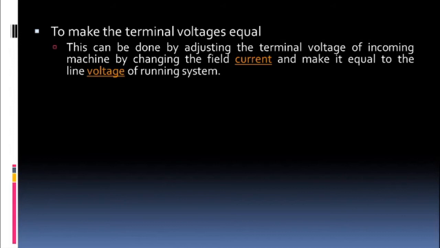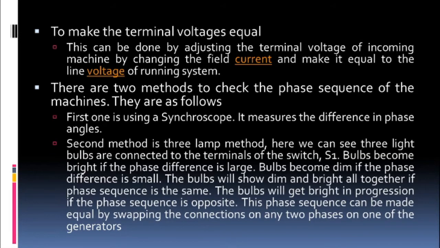And if not, we will adjust the terminal voltage of the incoming machine. हम लोग incoming machine का terminal voltage change करेंगे. Then there are two methods to check the phase sequence of the machine. They are as follows. First method is by using synchronoscope. अगर आप सिंक्रोनोस्कोप यूज करते हैं तो आप चेक कर सकते हो कि फेस सीक्वेंस बराबर है कि नहीं है, सेम फेस सीक्वेंस है या अपोजिट फेस सीक्वेंस है. सेकंड मेथड इज थ्री लैम्प मेथड.